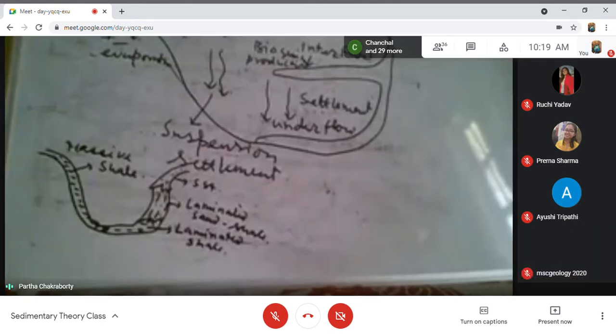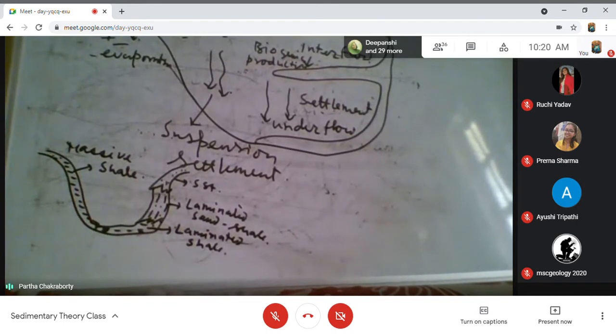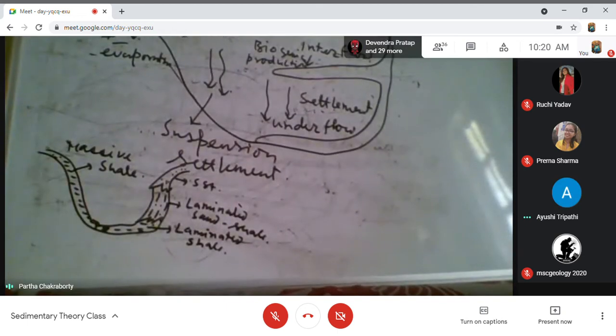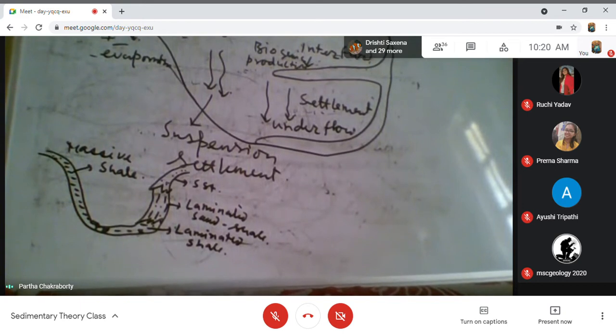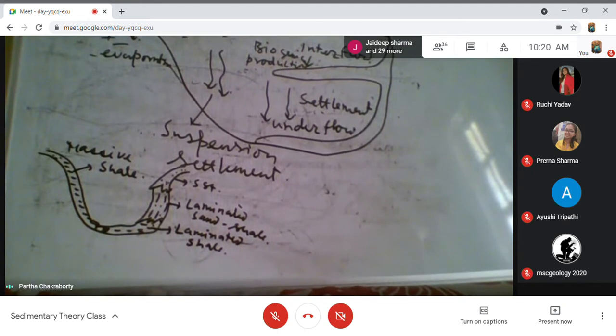Okay. Now let us come to the chemical lake. Biogenic production happens when the input is not high. Naturally, if you have a high clastic supply in a lake, that will make the lake water dirty, and dirty lake water will not allow much sunlight to penetrate into the lake. And when the sunlight is not penetrating, the phytoplankton production becomes heavily hindered.